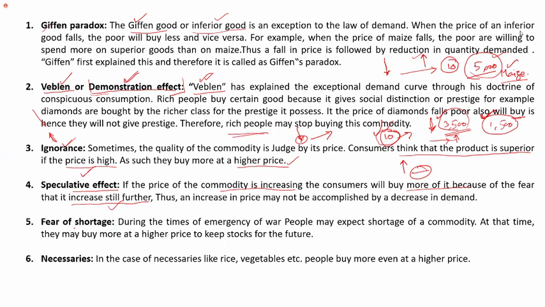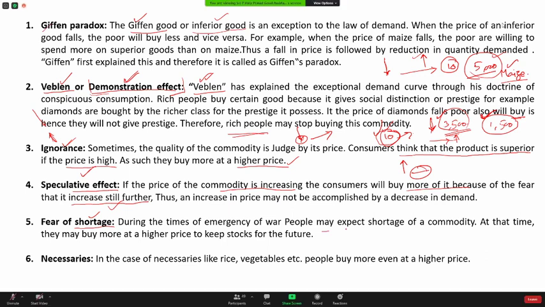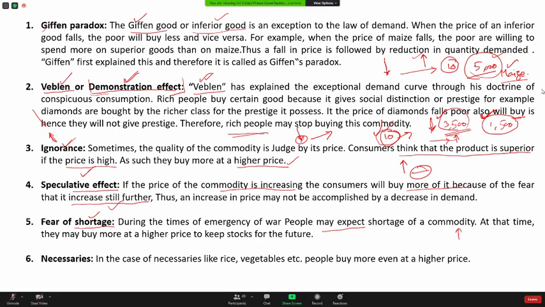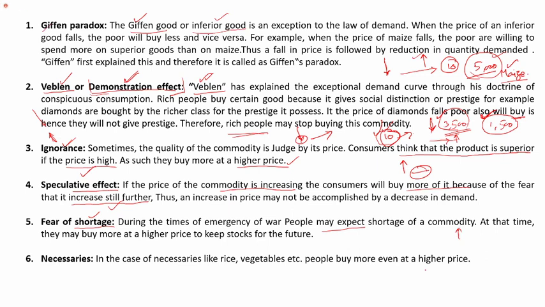Then fear of shortage. We might have experienced this in the beginning of March, April. We feared a lot of shortage of goods because of some reasons. Then we still buy more and more products even though the price increases. Under such circumstances, the law of demand is again not valid.